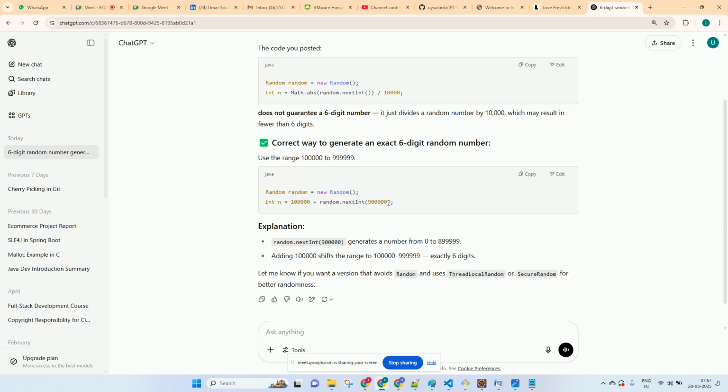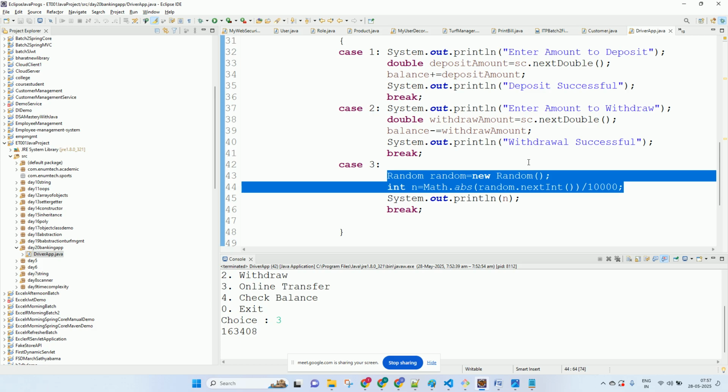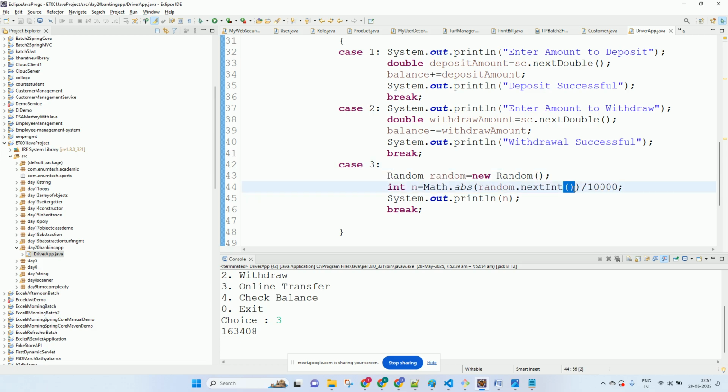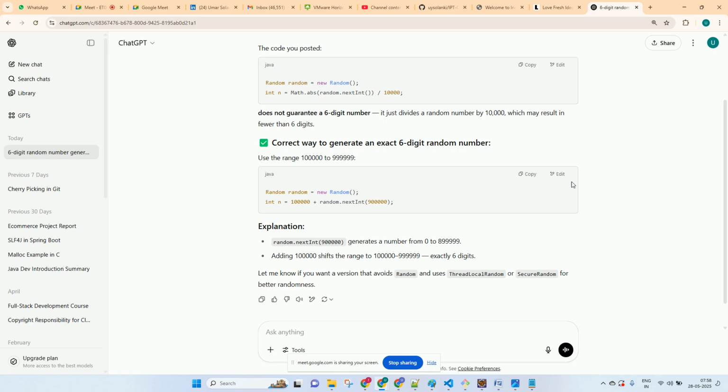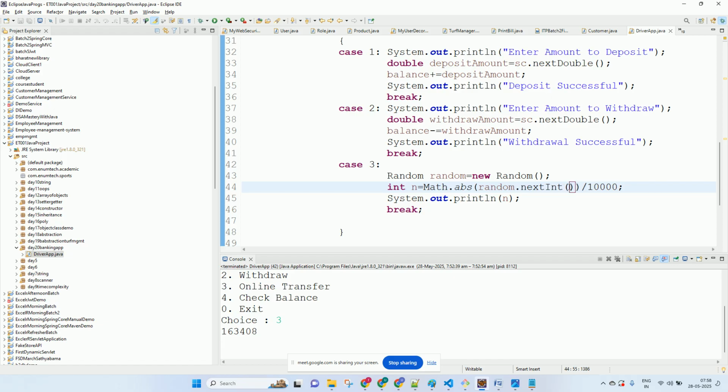See this nextInt. What we were using was a non-parameterized nextInt, right? So if I give a parameter over here, what will it give me? Any random number from 0 to this number. So what will be that random number? Let's say, can you all give me any number from this range? 0 to, okay, so this will be 9 lakh, right?